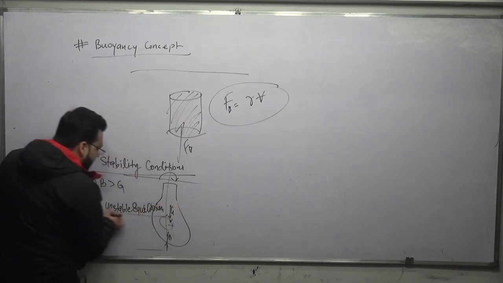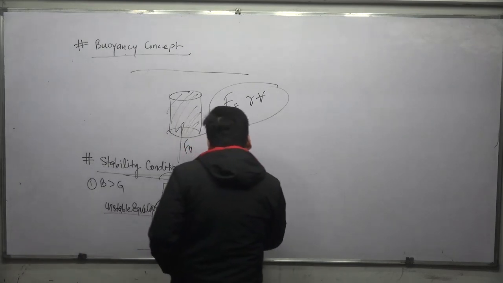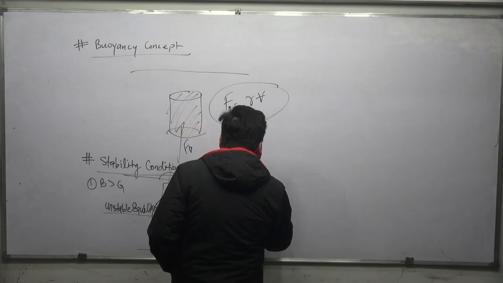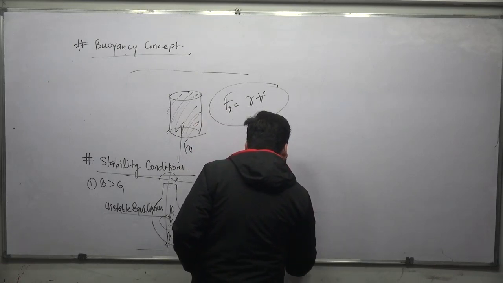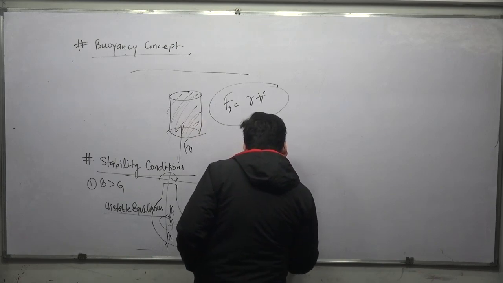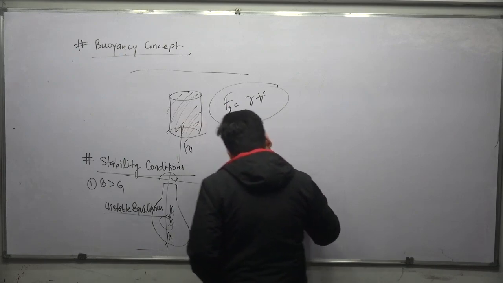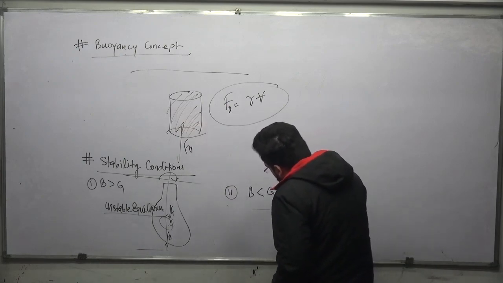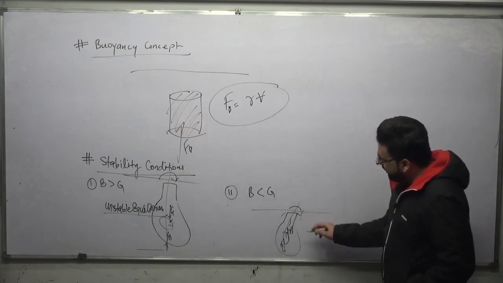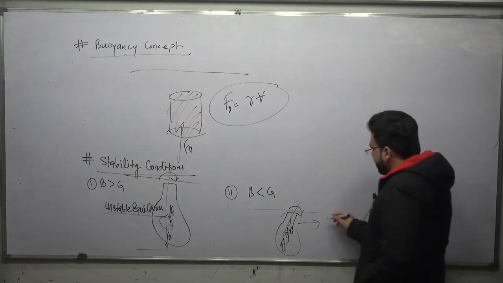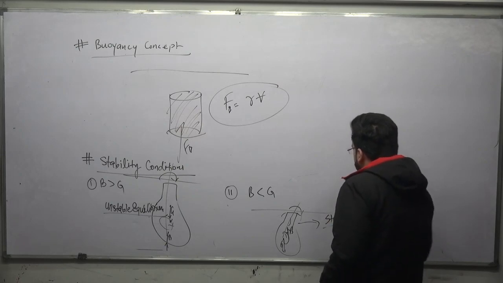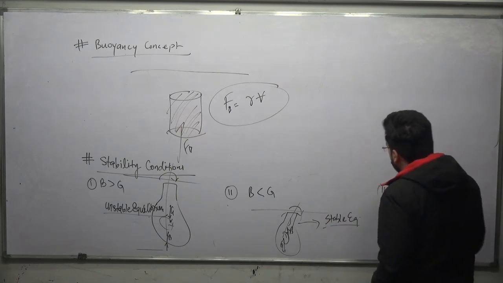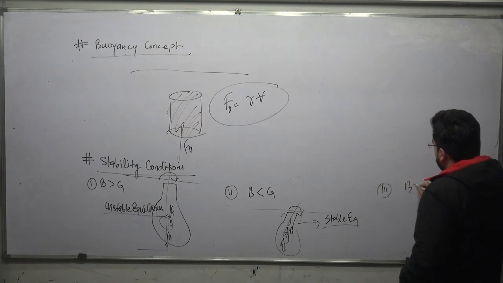The second type of case was if B is above G. Let us say it is a submerged body, somewhat like this, and here we have this B and here we have this G. One acts in the downward direction, the other in the upward direction. If you give it a clockwise moment, the resisting moment will be anti-clockwise in nature. This type of equilibrium is said to be a stable equilibrium. After this, number 3 was the neutral equilibrium, when B is equal to G.